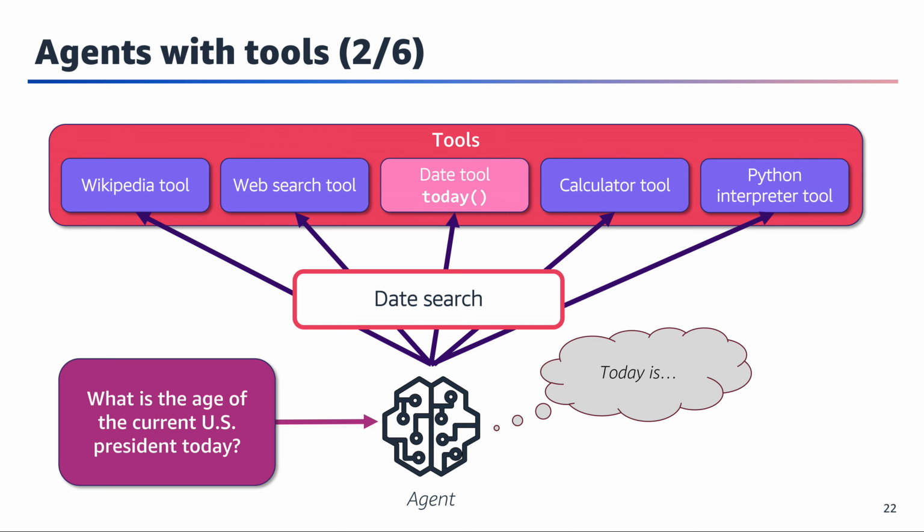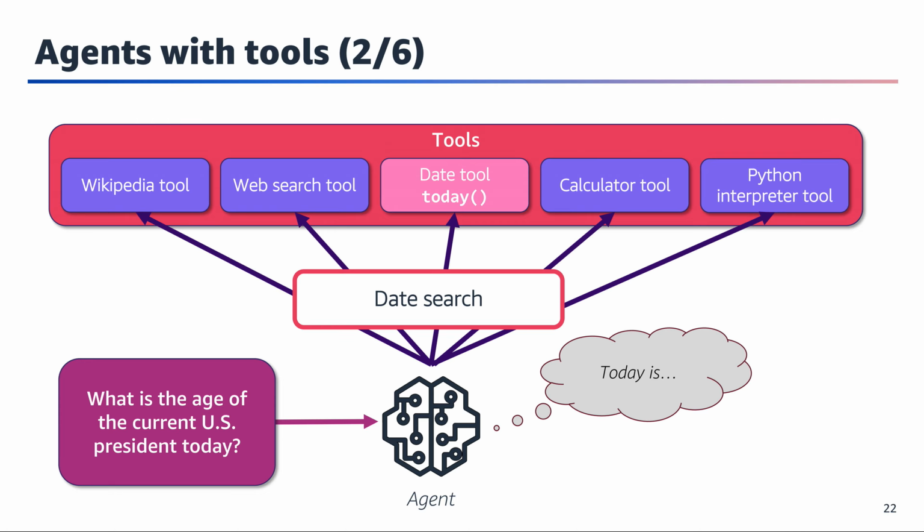The first step in calculating someone's age is to establish today's date as our reference point. Notice how the central component has changed from a general search and select tool to specifically date search, showing the agent's focused approach to solving the problem. The date tool is now highlighted in pink, indicating it's the active tool being used at this stage. You can see the agent's thought process visualized through the thought bubble containing "today is." This represents the first logical step in our calculation.